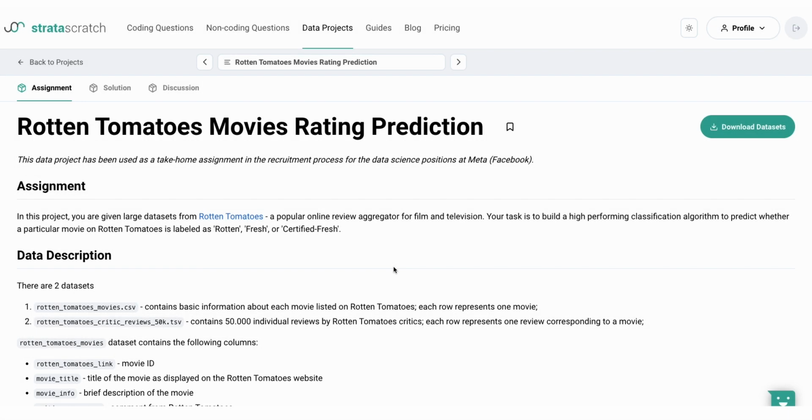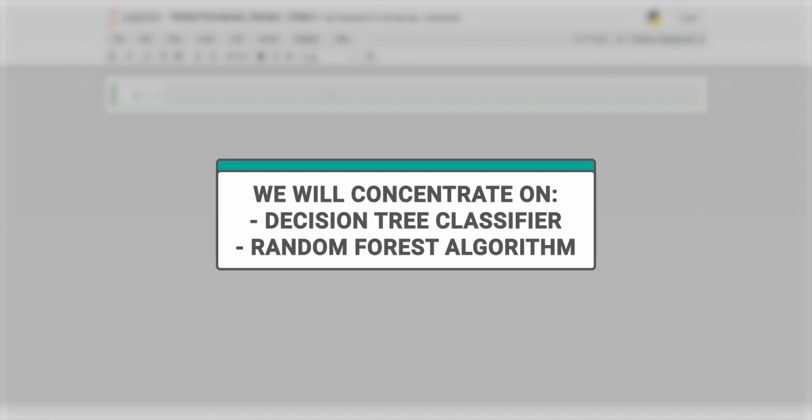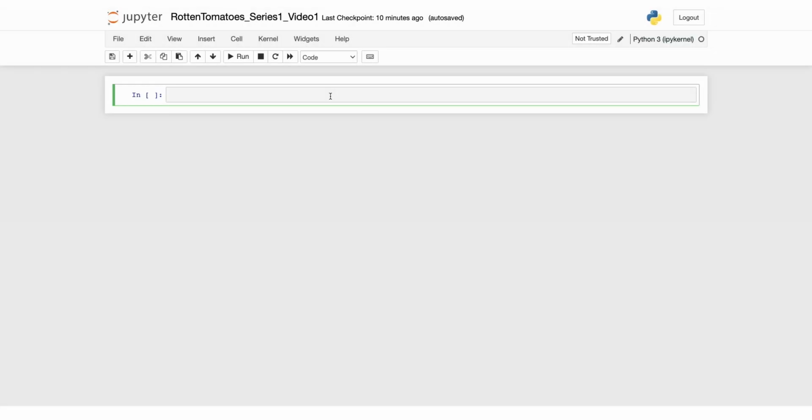Before delving into our methods, let's download the datasets and import them into your Jupyter notebook. Although various algorithms can be used to build a machine learning model, we will concentrate on tree-based algorithms, specifically the decision tree classifier and random forest algorithm, for predicting movie status in this task. To gain a deeper understanding of the learning process for these algorithms, you can find the link to an article that provides information in the description box below. So let's begin, and let's start with importing all of the libraries necessary for this challenge.